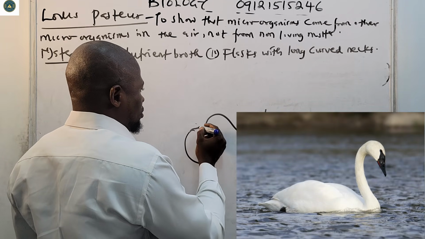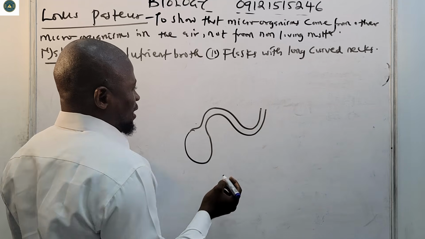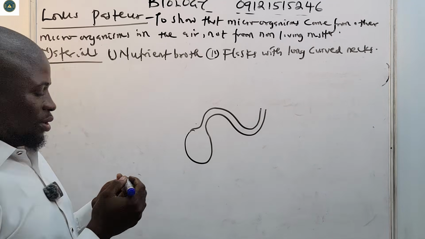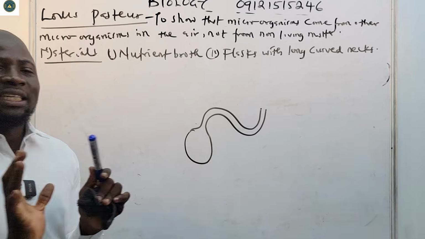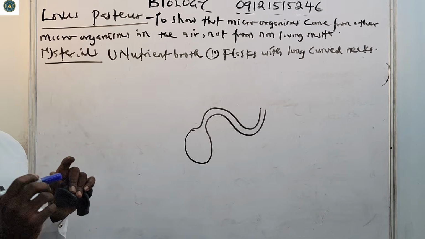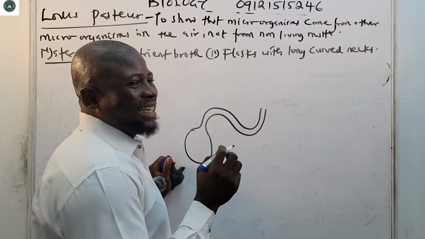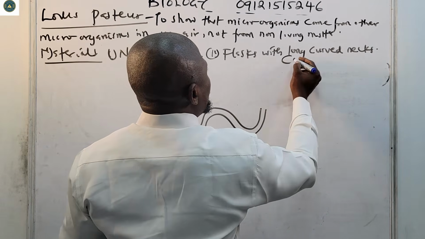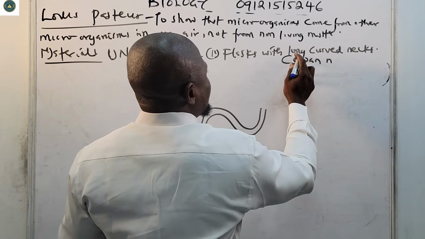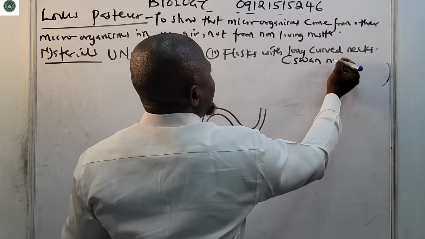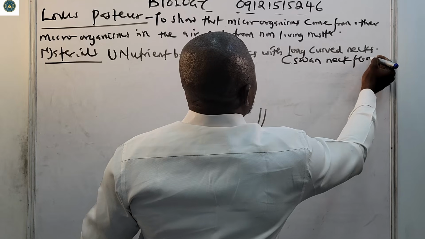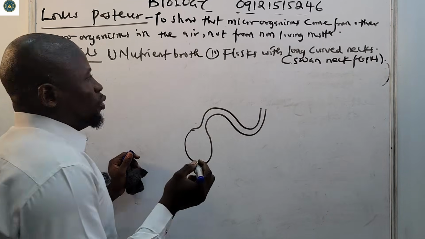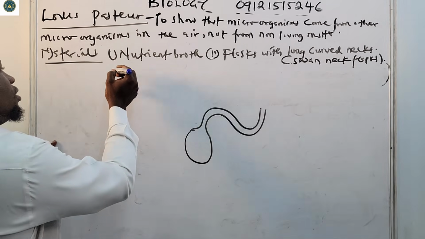All right, so this is what it looks like. You know how a swan looks. This is what the flasks look like. They are called swan neck flasks, S-W-A-N, swan neck flasks. Then he also needed a heat source.